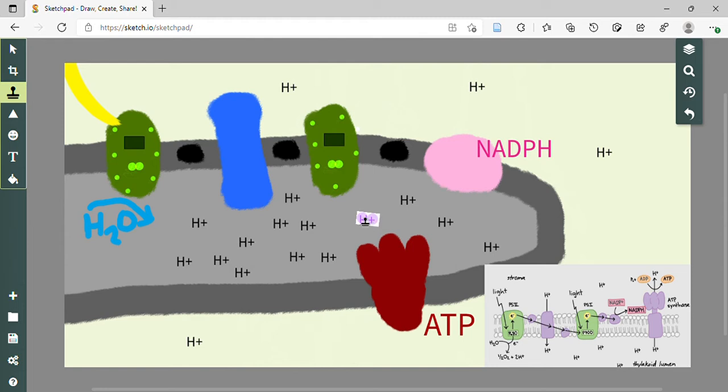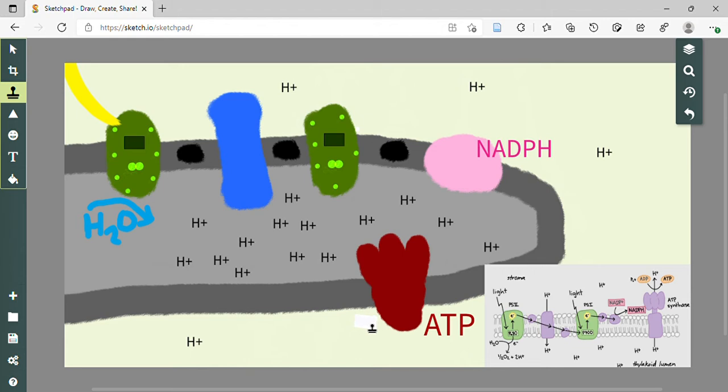Facilitated diffusion. It's going to take those hydrogen protons from an area of high concentration to an area of low concentration. So this doesn't require any energy, but since they're still quite big, they still need facilitated diffusion. So this one is going to be facilitated diffusion of the hydrogen protons from the thylakoid space now into the stroma. And as the hydrogen protons are moving through ATP synthase, it's generating energy.